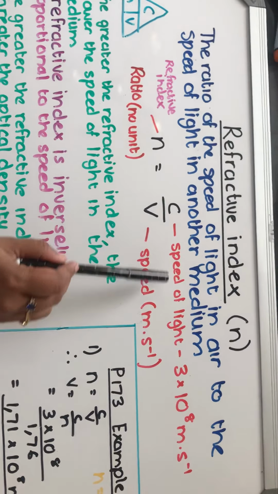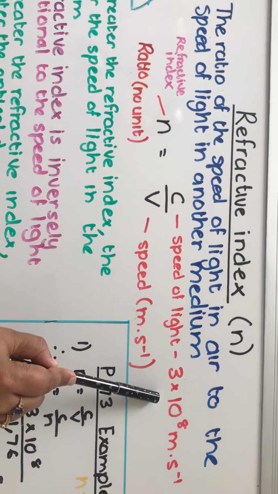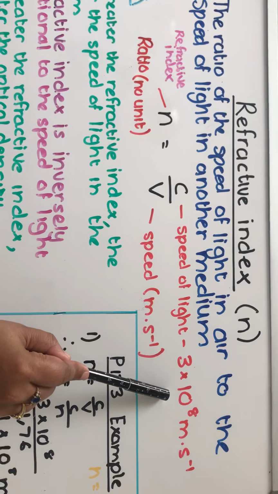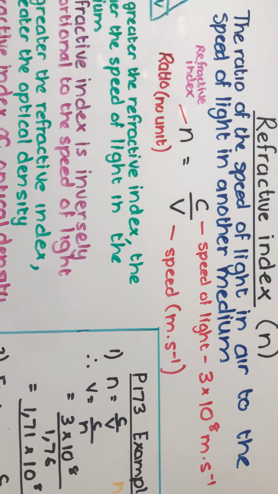c represents the speed of light, which is equal to 3 times 10 to the power 8 meters per second. It is a constant and will be found on the data sheet. v represents the speed, which is measured in meters per second.